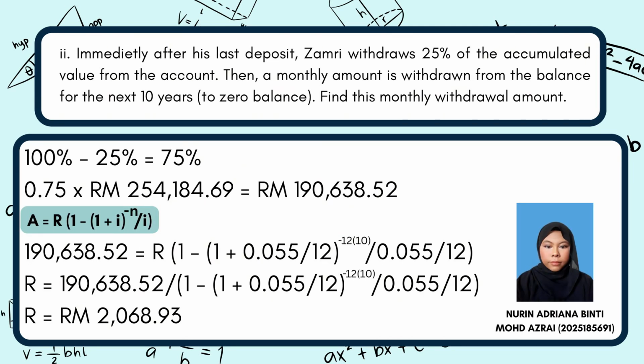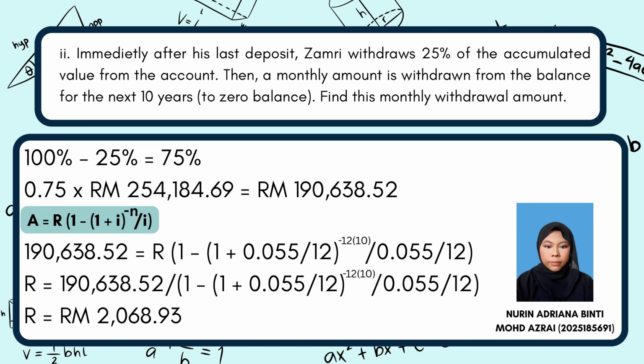Immediately after his last deposit, Zamri withdrew 25% of the accumulated value from the account. Then, a monthly amount is withdrawn from the balance for the next 10 years to zero balance. Find this monthly withdrawal amount. First, we need to find the remaining balance after the withdrawn 25%. 100% minus 25% equals 75%. 75% is the percentage of the remaining balance after the withdrawn 25%.